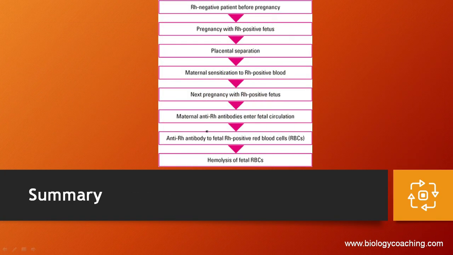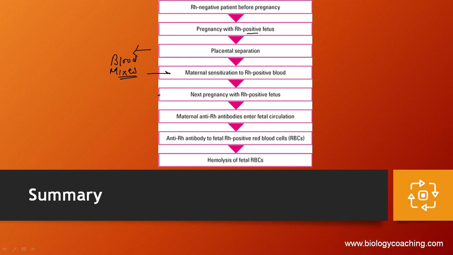And here is the summary, where the mother is Rh negative and the fetus is Rh positive because the father is Rh positive. The placental separation in the first pregnancy causes no problem. But during the delivery of the first child, the blood mixes, and that results in maternal sensitization to Rh positive blood.